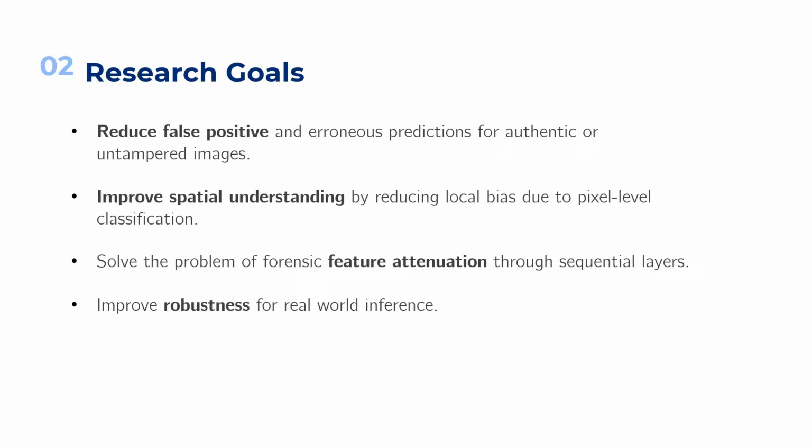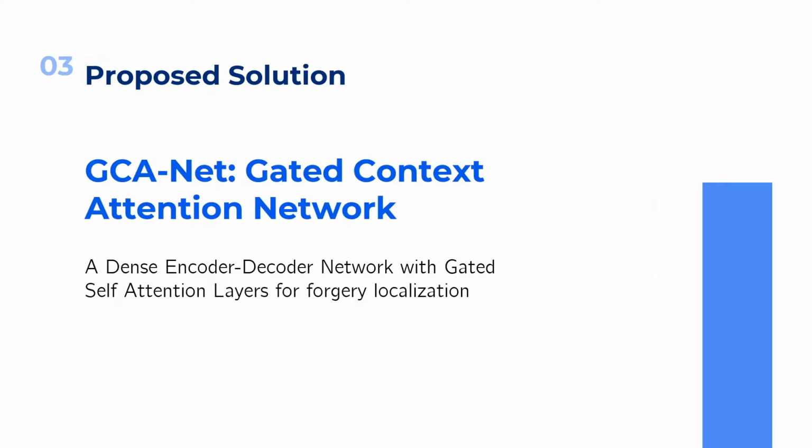So, in this work, we have tackled four major points: reducing false positives for untampered images, reducing the local bias of sequential networks to improve the spatial and group understanding, solving the problem of feature attenuation through sequential layers, and also improving network robustness for real-world inference. Our proposed solution is the Gated Context Attention Network, or GCA-Net, which is a dense encoder-decoder network composed of gated self-attention layers for improved feature understanding and forgery localization.